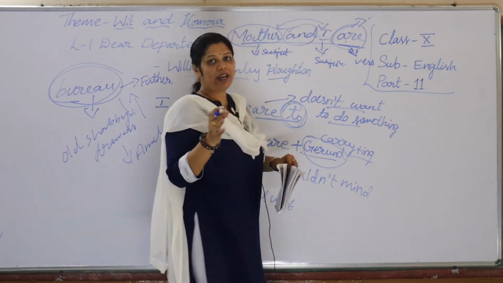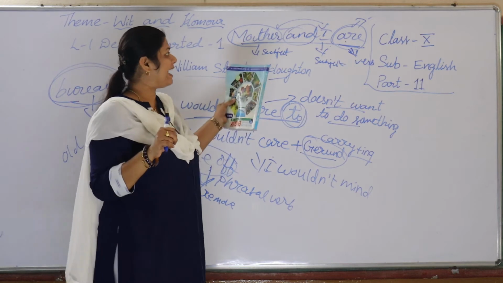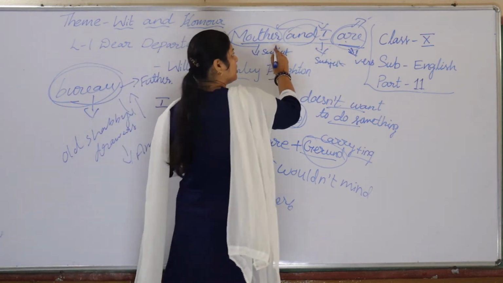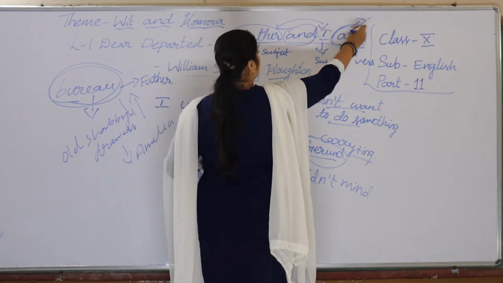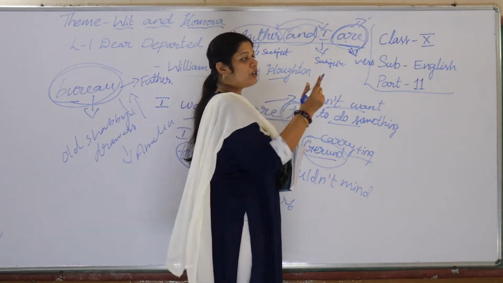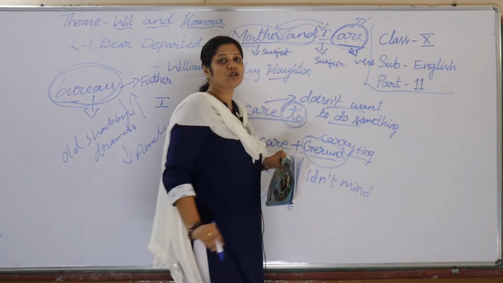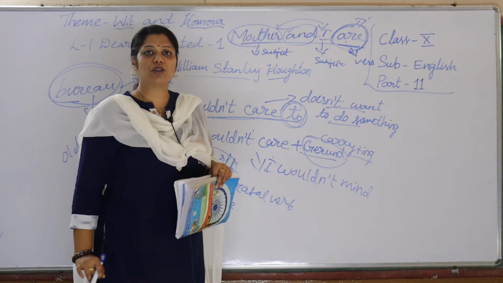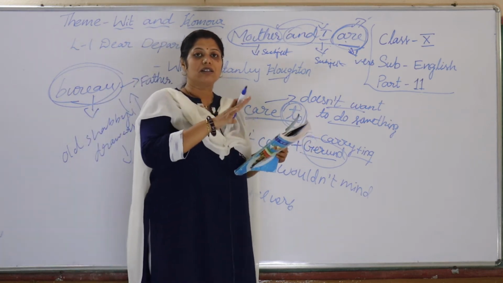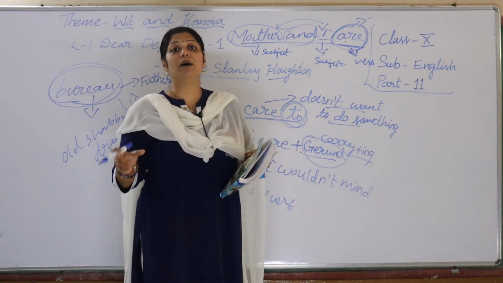So when two subjects are joined with and, both the singular subjects together make a plural. Here two subjects make a plural, so the verb should also become plural. So what is the basic rule of subject verb agreement? The subject must agree with the verb in number.